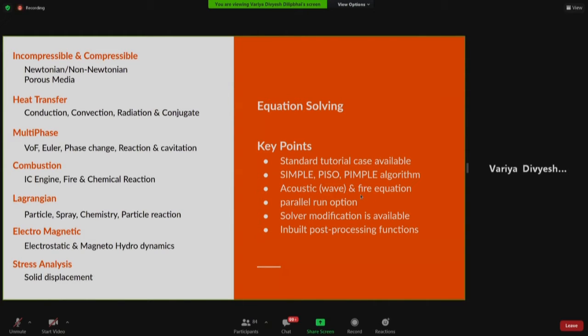Then if we open any other software, they have parallel run options, because on my computer or laptop, if I want to run a simulation with a really fine mesh, it takes forever to simulate, right? But when you use the parallel run of the solver, it gives you results very quickly, and the results are always accurate. So we have that capability as well, the parallel run option.